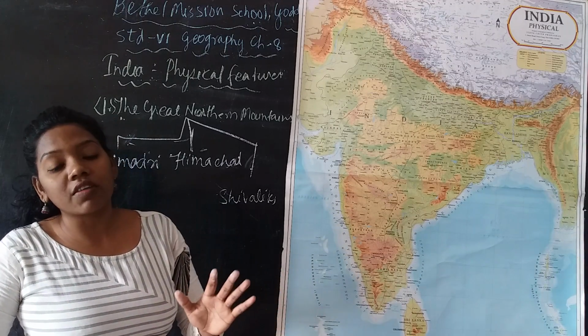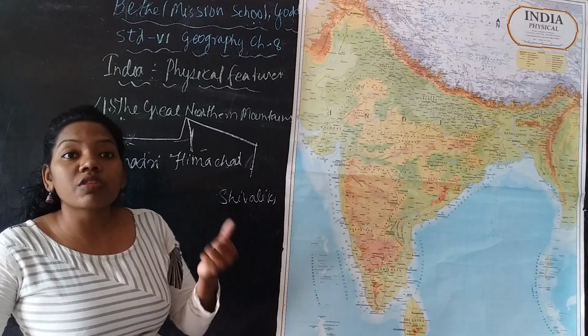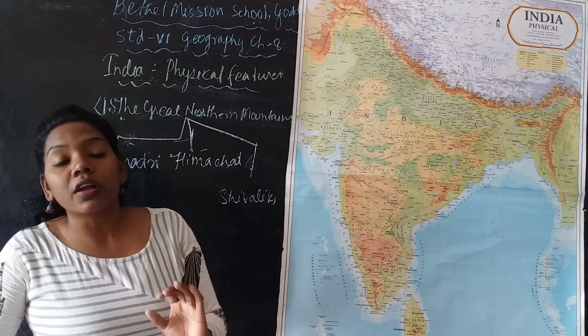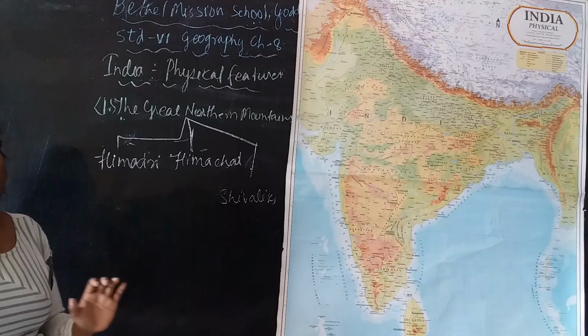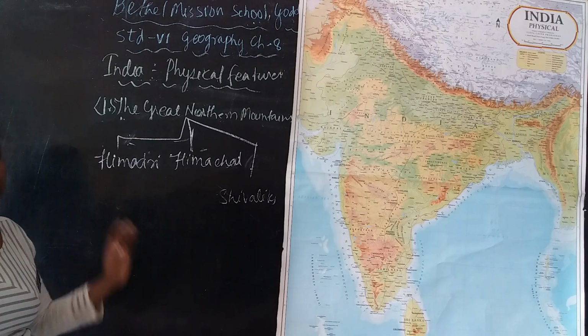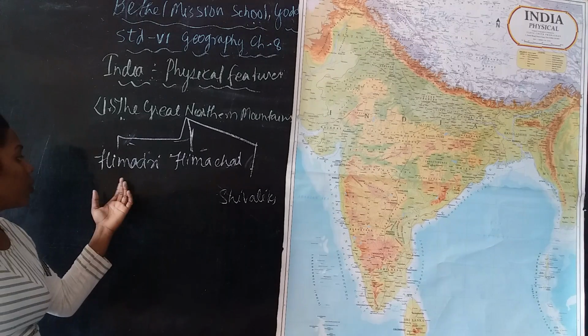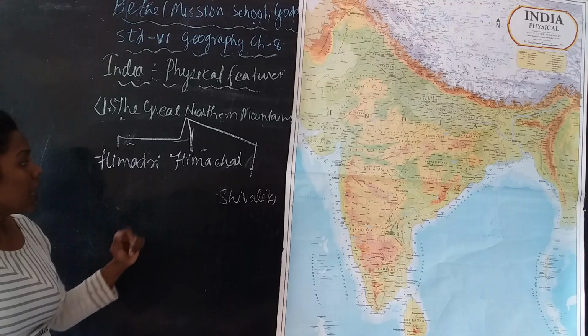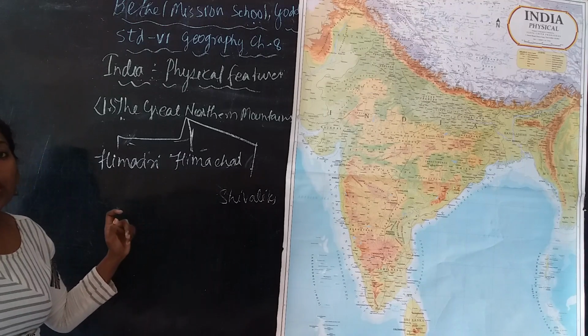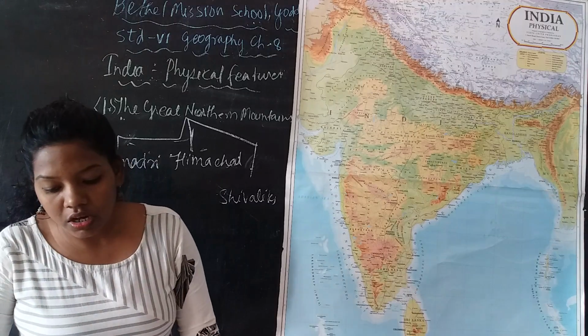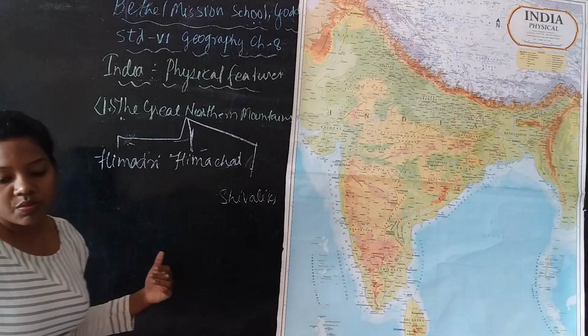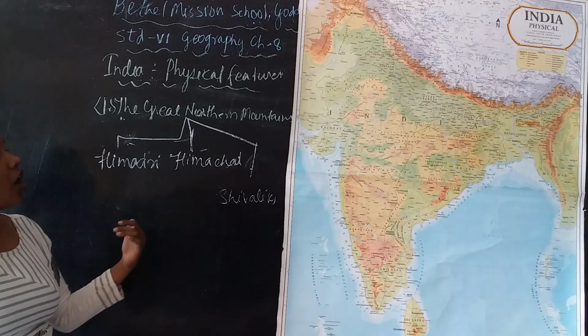Then the highest peak of the world, Mount Everest, is also present in the Himadri, and the Gangotri and Yamunotri glaciers are also present in the Himadri. So these are the major specialities of the Himadri. Next we are going to learn about the next mountain range, the Himachal. Okay, it lies in the south of Himadri.